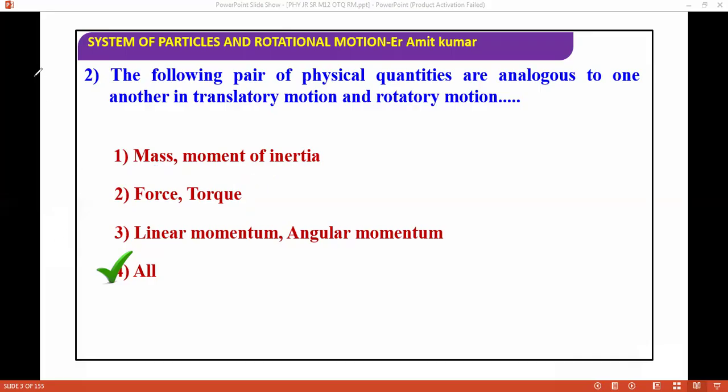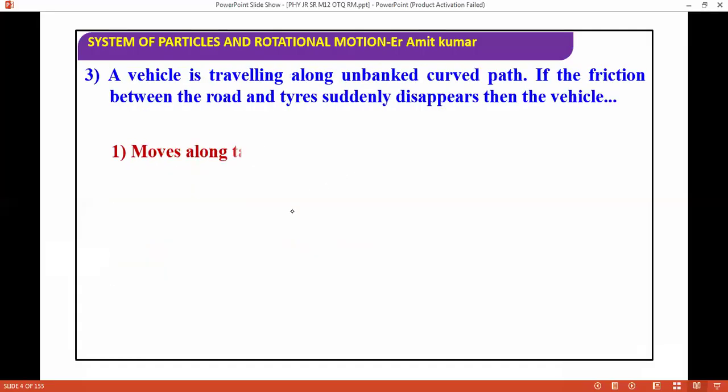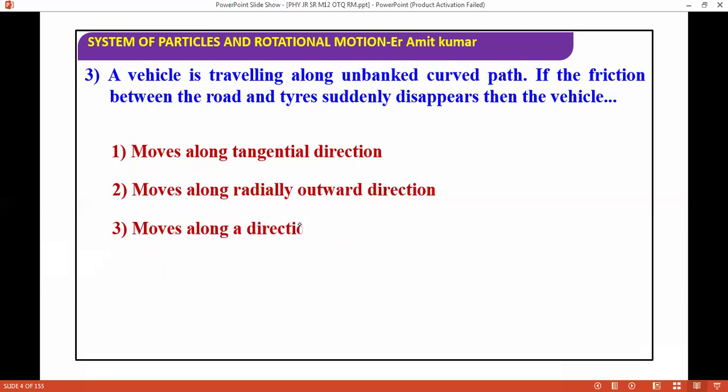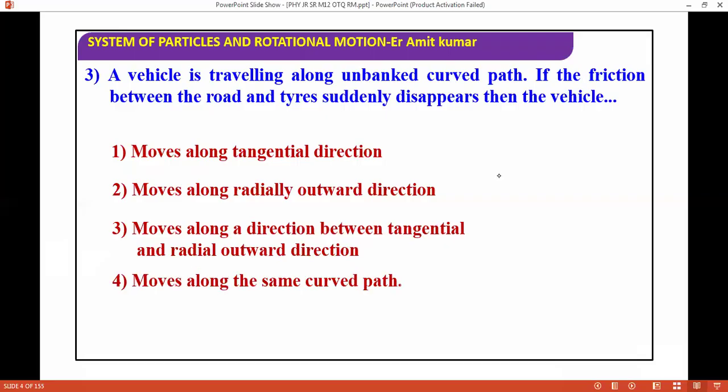Next question: a vehicle is traveling along an unbanked curved path, and the friction between the road and the tires suddenly disappears. Then the vehicle moves along the tangential direction, moves radially outward, moves in a direction between tangential and radially outward, or moves along the same curved path. What is the correct answer? It moves along the tangential direction.